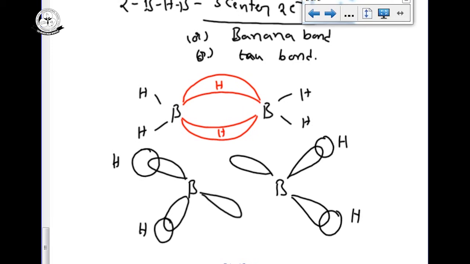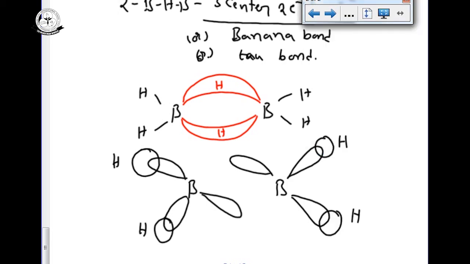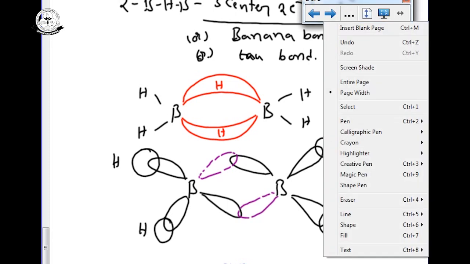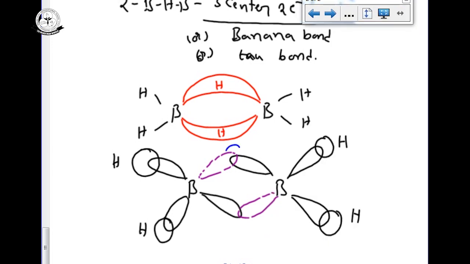The problem is that boron, a third group element, has only 3 electrons, but we are saying there are 4 lobes. sp3 means 1 s and 3 p orbitals combine to form 4 sp3 hybrid orbitals. The fourth one is a vacant orbital, and at the center there is a hydrogen.